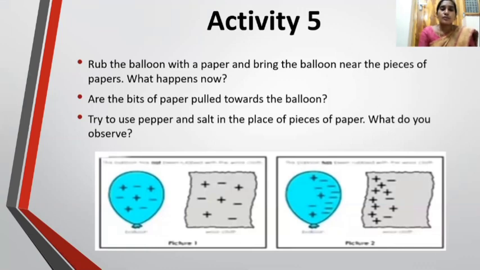The first one, rub the balloon with a paper and bring the balloon near the pieces of papers. What happens now? Already we did this activity, so remember that and answer these questions. Now the second one, are the bits of paper pulled towards the balloon? Now the third one, try to use pepper and salt in the place of pieces of paper. What do you observe? Answer these 3 questions.